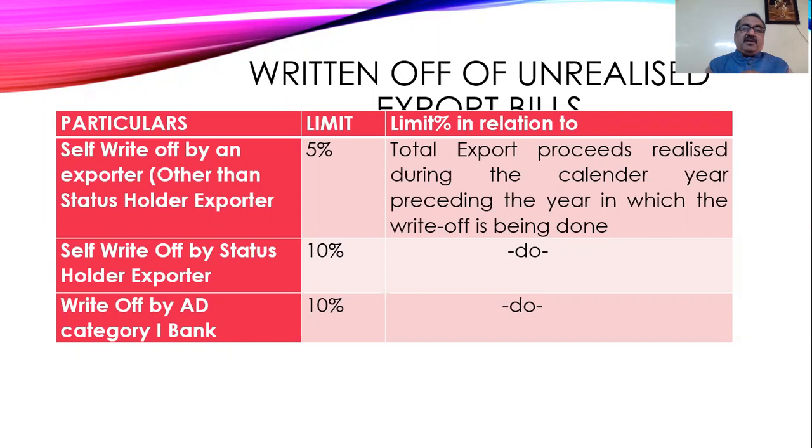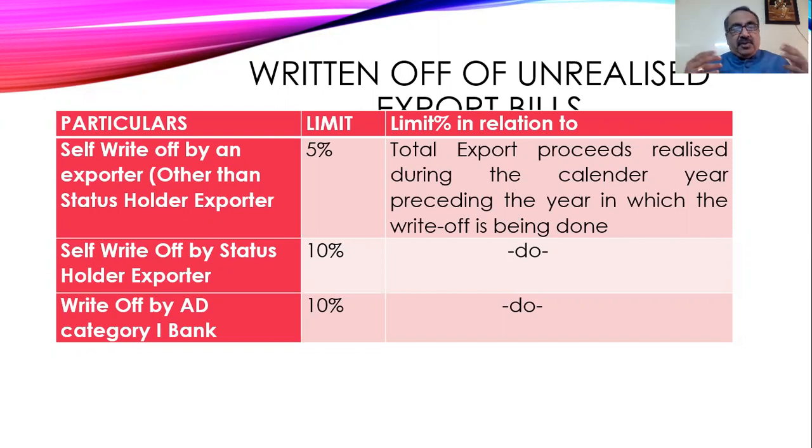So it is the duty of the auditor or the authorized dealer to verify the outstanding balance of the exporters in the form of export bills which have been sent for collection or which have been negotiated. This is a very important thing that the auditor or authorized dealer has to take care of.